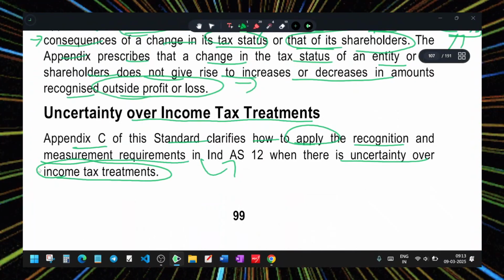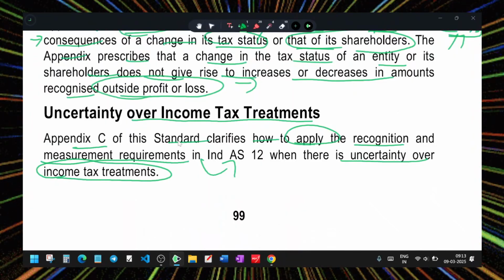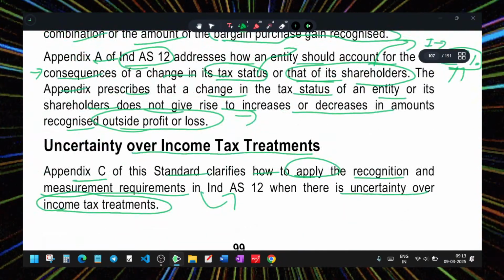So that is the kind of uncertainty: these are the transactions we are handling, but the government has not given any clarification. So this is the treatment we have adopted, and we proceed. In such a way you should state it. So this is on India's total income taxes. Thank you.